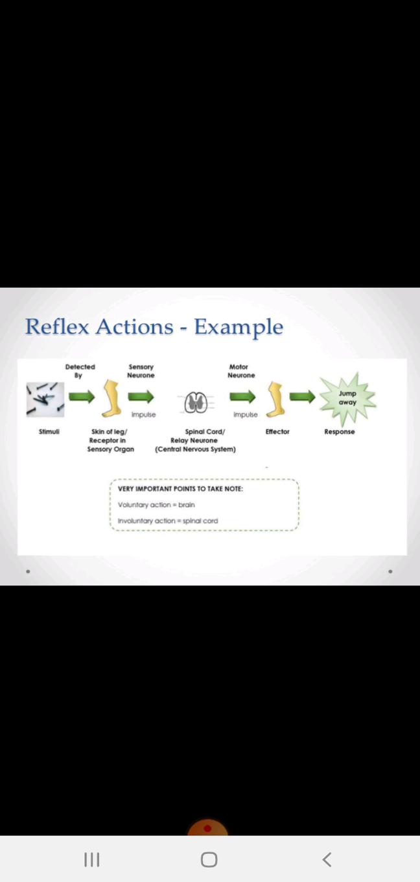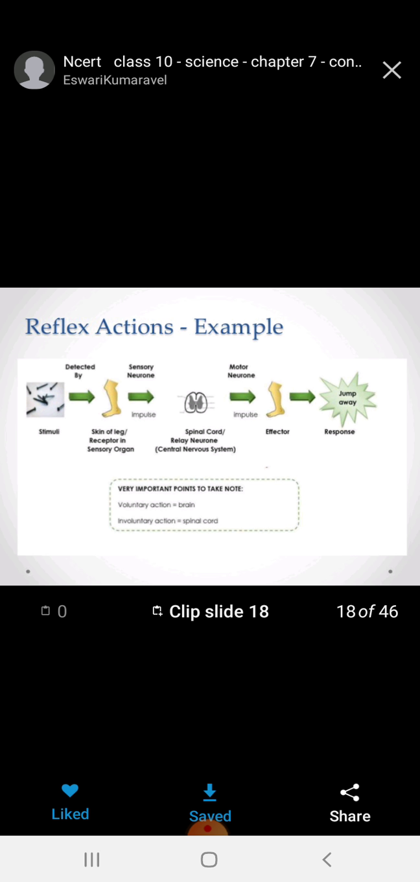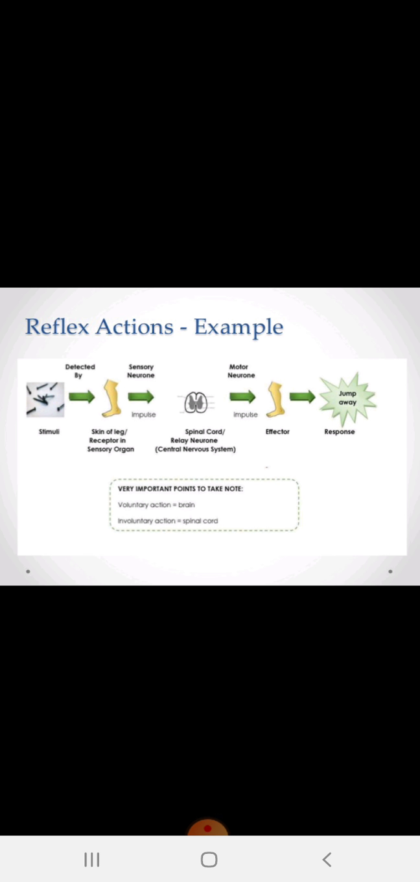The stimulus is detected by our leg, and the information, that I got hurt, is passed to the sensory neuron. Later this information reaches the spinal cord, and the decision that I have to take my leg away from the nail is made by the spinal cord. Here the effector is the muscle cells, and lastly I jump away. So this is one circle.